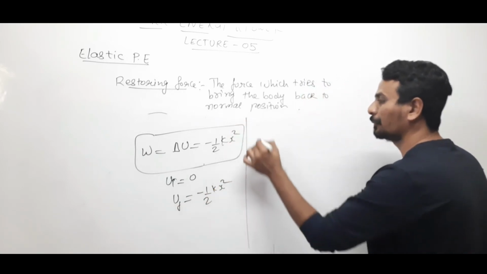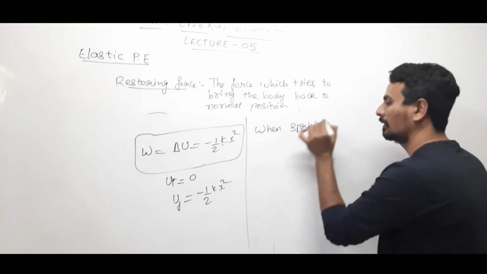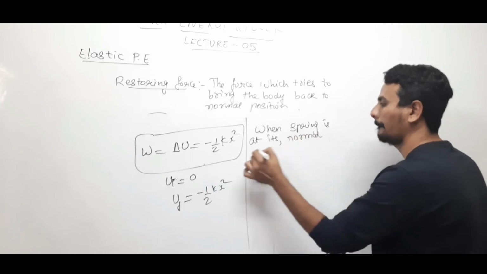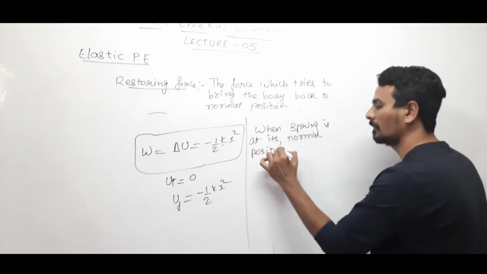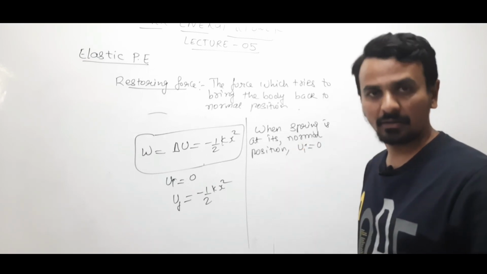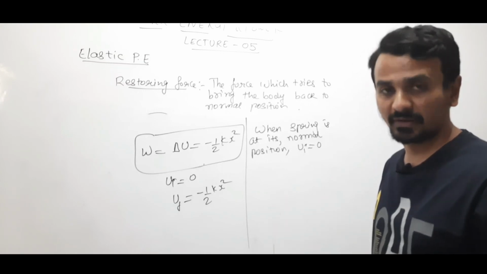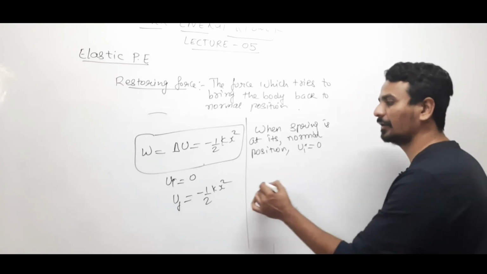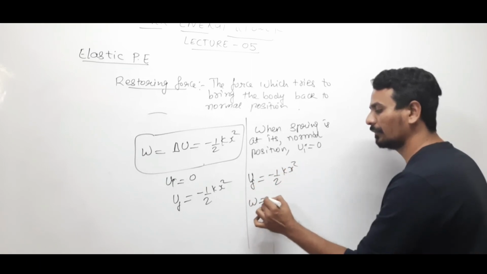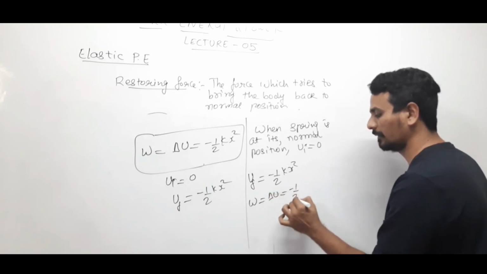When the spring is at its normal position, the energy stored is 0, because there is no work required to be done. The spring will stay at x equals 0 until a force acts on it. So initial energy is 0, final energy is half kx square, so the work done is equal to delta U, which is equal to half kx square.